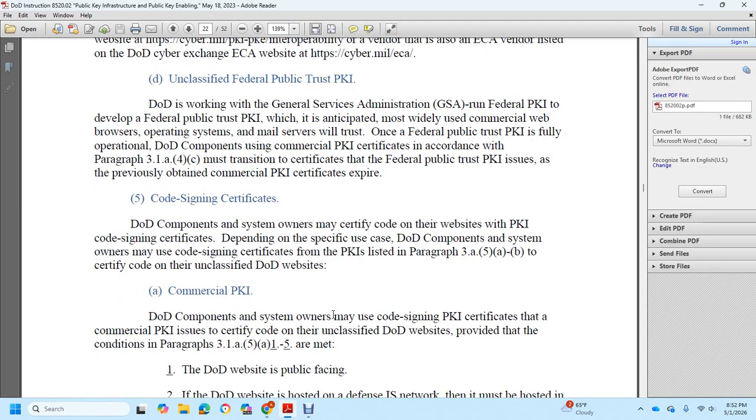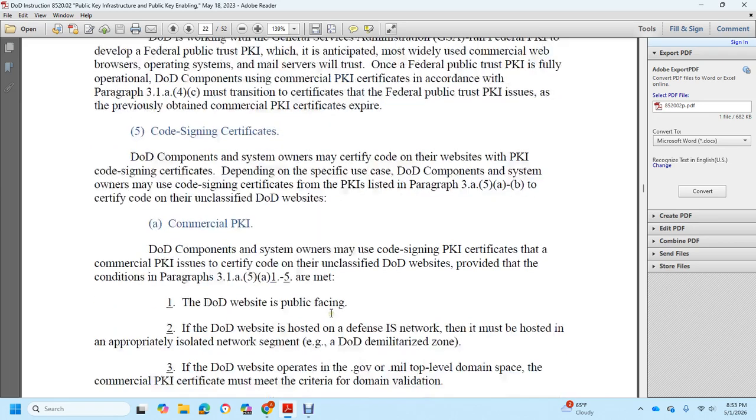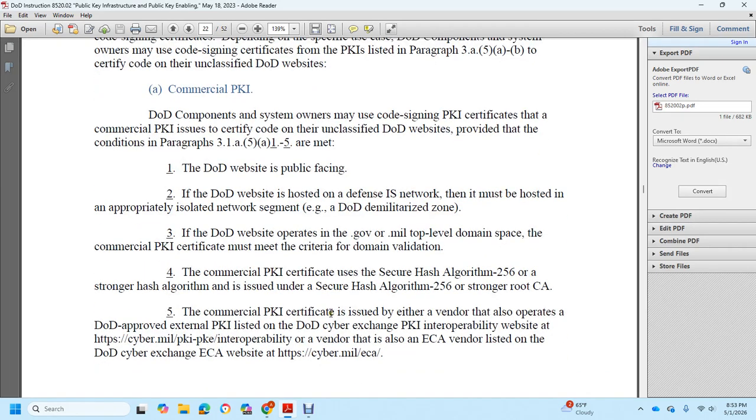Code signature certificate. DoD component system owners must certify code of the website using a public key infrastructure code signing certificate, depending on the specific use of the key. The DoD component system owner may use the code signing certificate from the public key infrastructure listed in paragraph 3.a.5.a.b to certify code for an unclassified DoD website. Commercial public key infrastructure: DoD component system owners may use a code signing public key infrastructure certificate that a commercial public key infrastructure issues to certify code for an unclassified DoD website, provided the conditions in paragraph 3.1.a.5.a.1 through 5 are met.